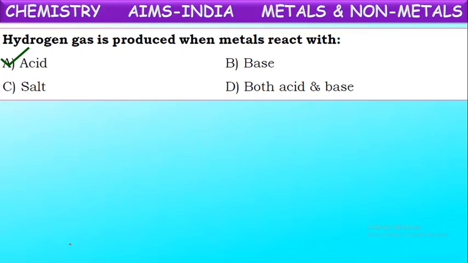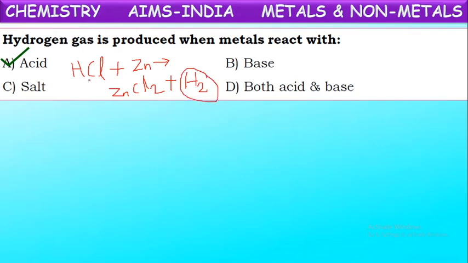For example, dilute hydrochloric acid, on reaction with a metal, for example zinc, produces a metal salt called zinc chloride, and the gas released will be hydrogen gas. So hydrogen gas is released by metals when they react with acids.